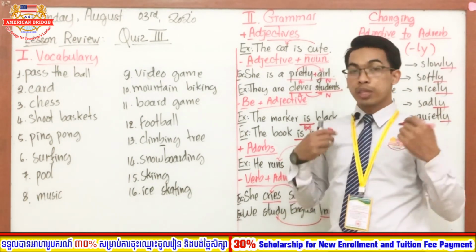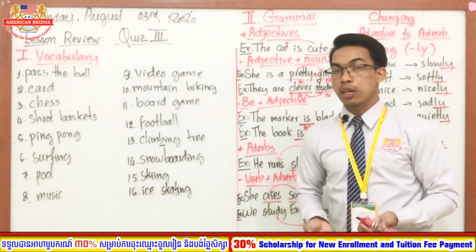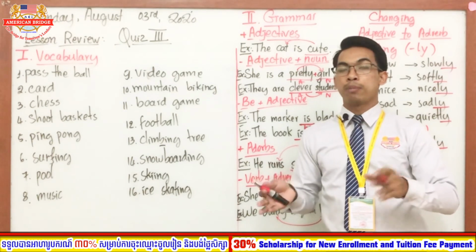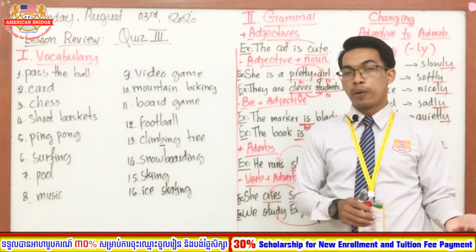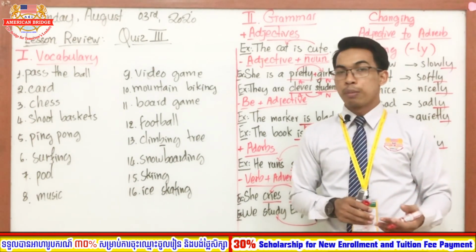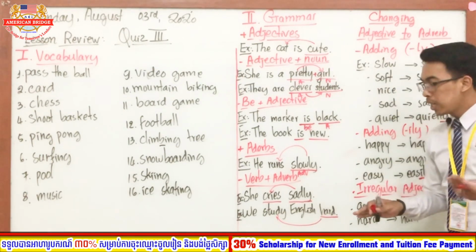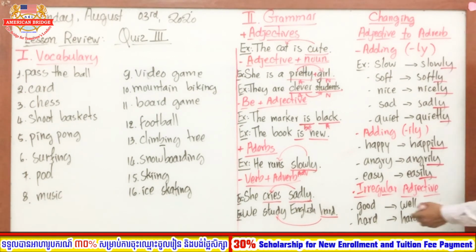It is about irregular. Okay. Irregular means that we have to change the base adjective to another form. We do not add -ly or -ily to the adjective, but we change the form. So like the word "good", the base adjective. When we want to change to adverb, it becomes "well".